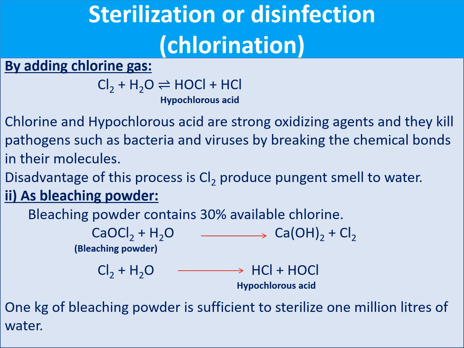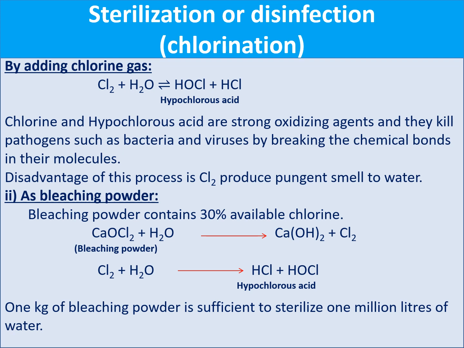So the next one, a practical approach, is chlorination. Chlorination means adding chlorine to the water, chlorine in the form of liquid or solid or gaseous, any form. When you add some chlorine to the water, it can kill all the pathogenic bacteria from the water. This is called the chlorination method in sterilization or disinfection.